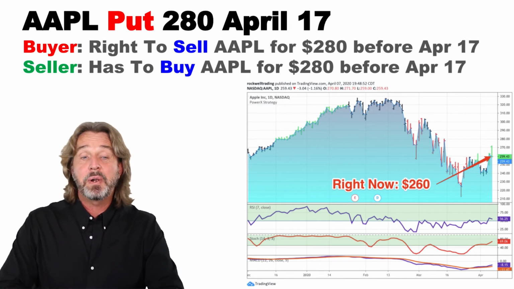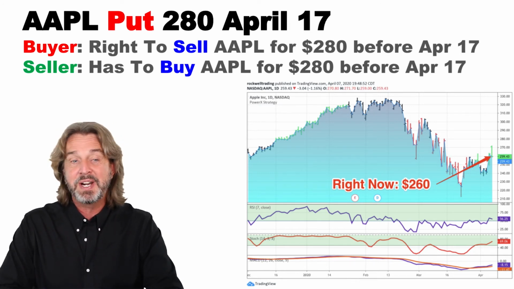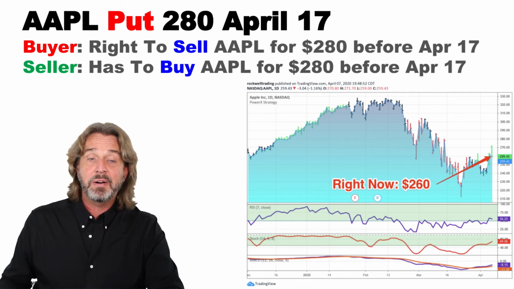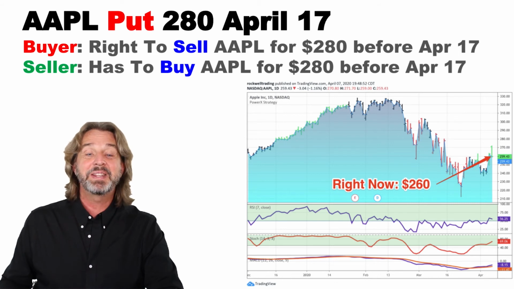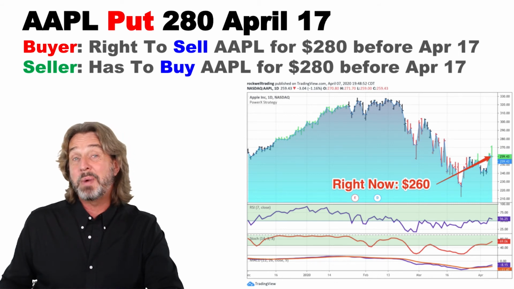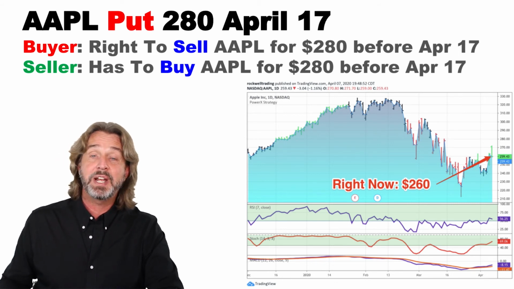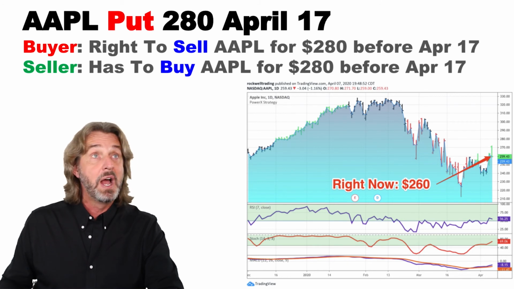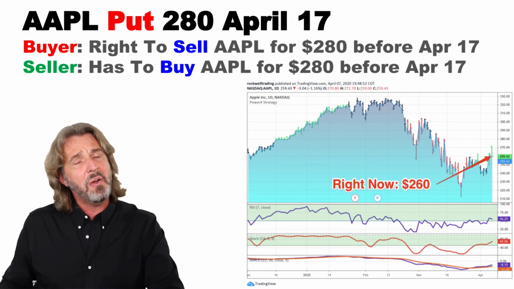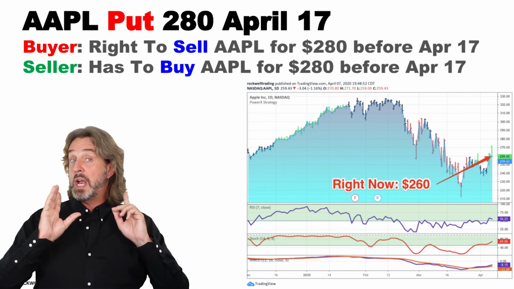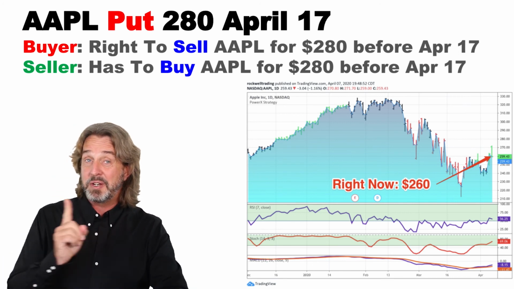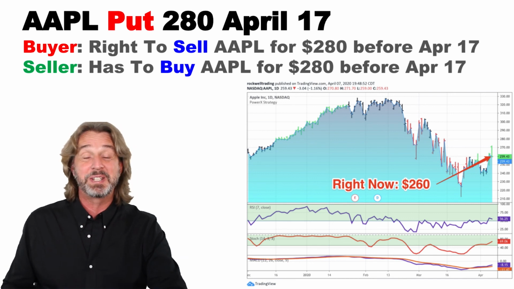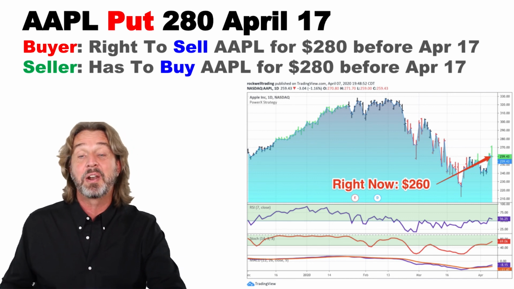So the Apple put option for 280, the buyer has the right to sell Apple for 280 before April 17, right? And the seller has to buy Apple for 280 before April 17th. I know, sounds a little bit confusing. This is why you can pause the video if you're watching this right now. Rewind it, go back a few seconds, 20, 30 seconds, and look at it again.